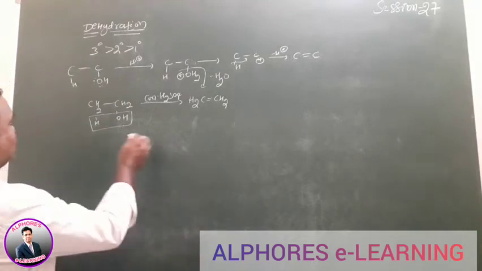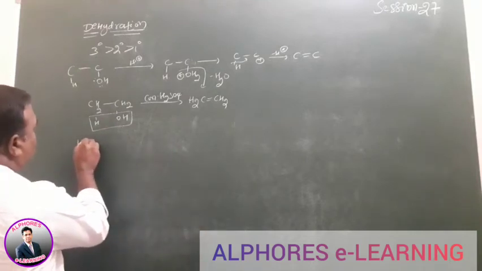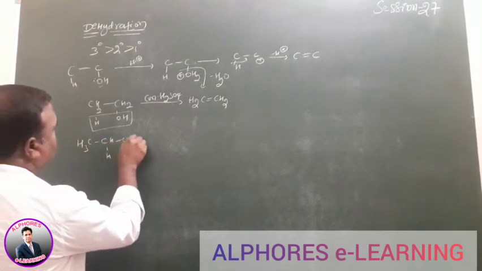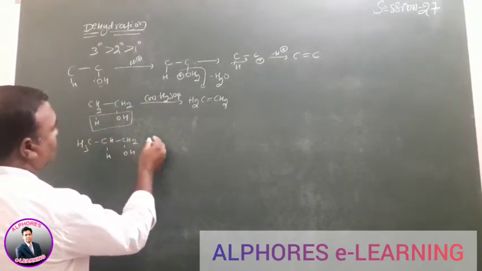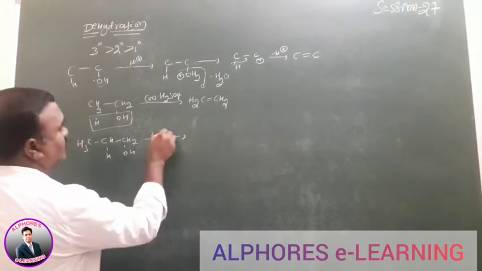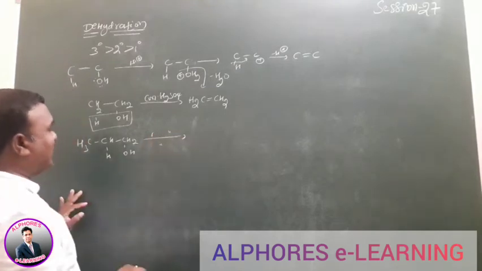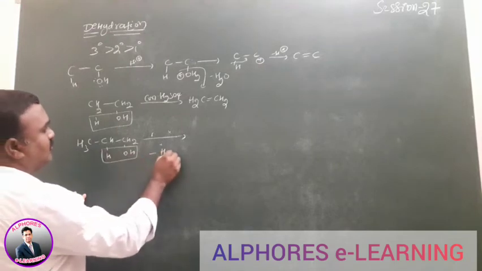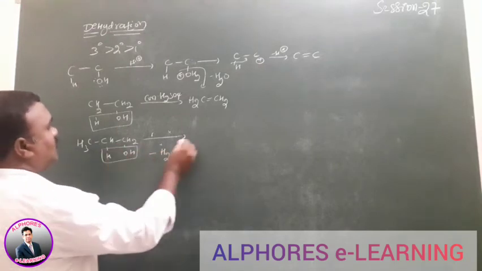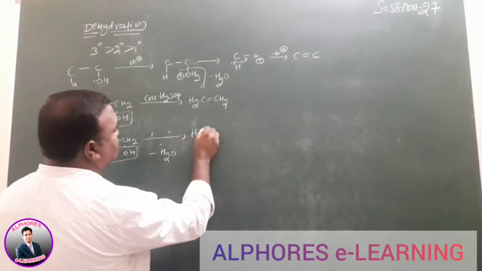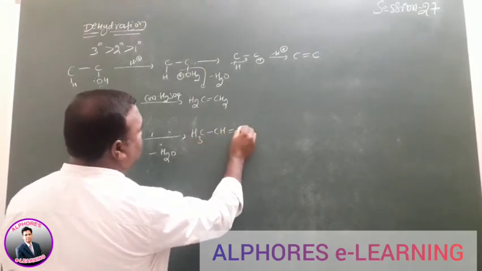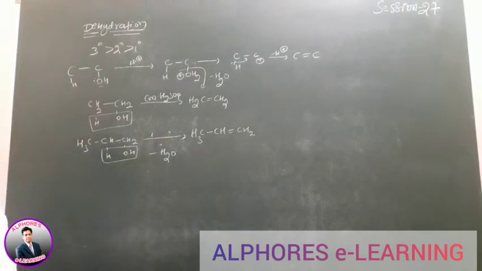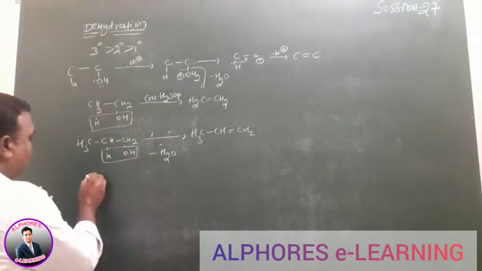Similarly, CH3, CH2, CH2OH in the presence of a dehydrating agent, by removal of water, a double bond is formed: CH3, CH double bond CH2, the propene compound.